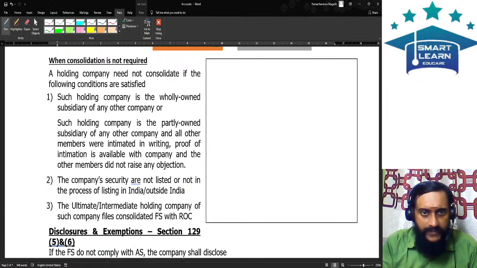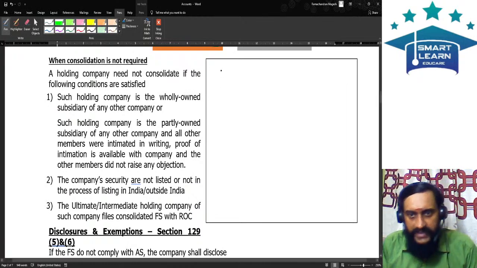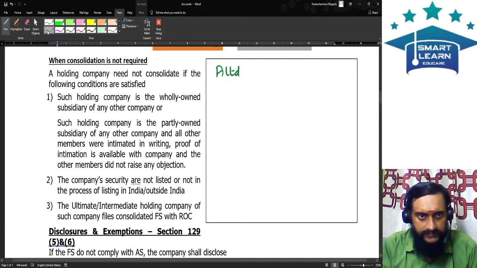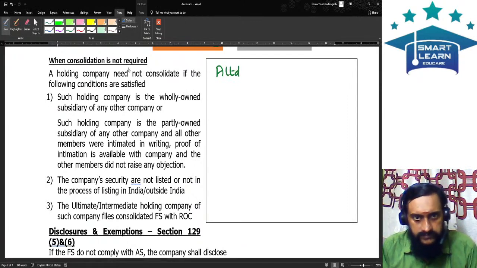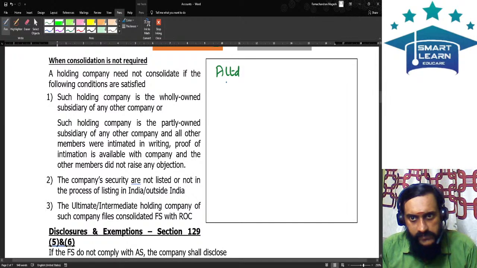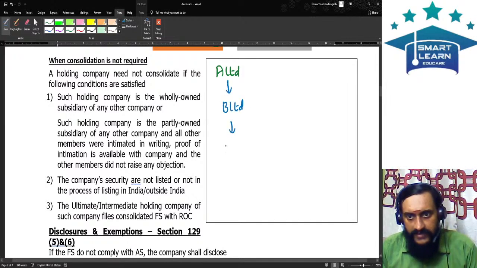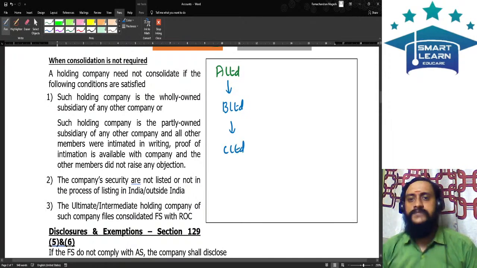Let us take, for example, my dear friends, an illustration, so that you can easily comprehend. Let us say A Limited is there. We have B Limited. We have C Limited. Now, let us go very logically.